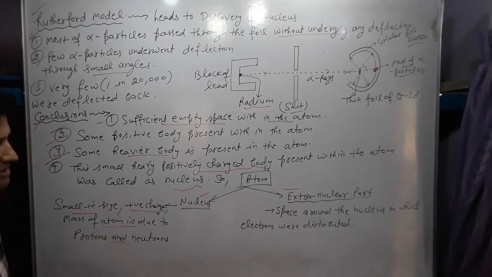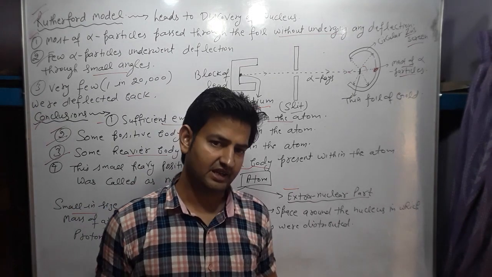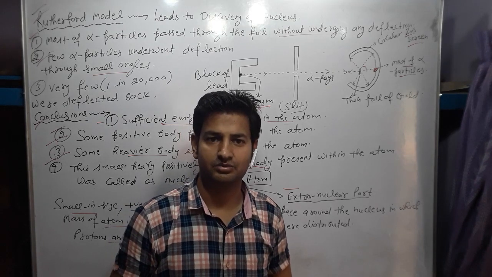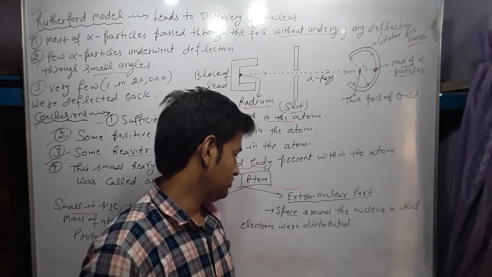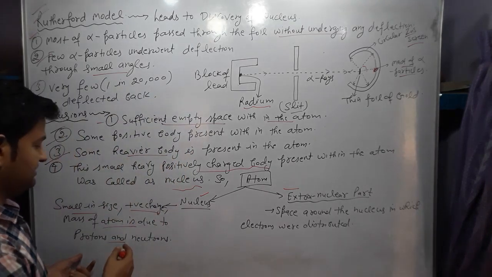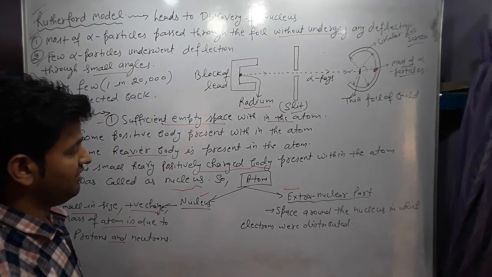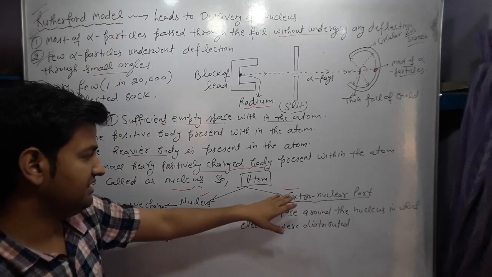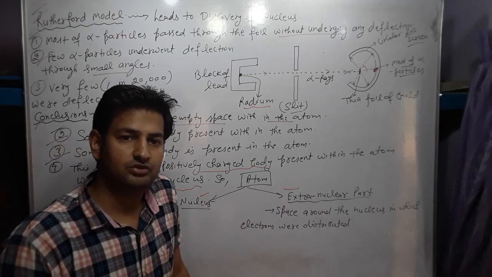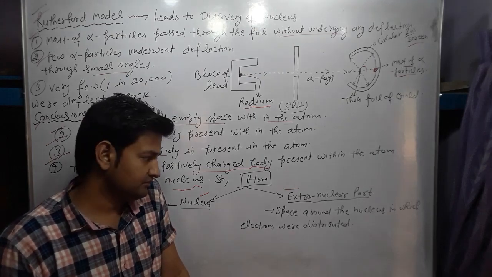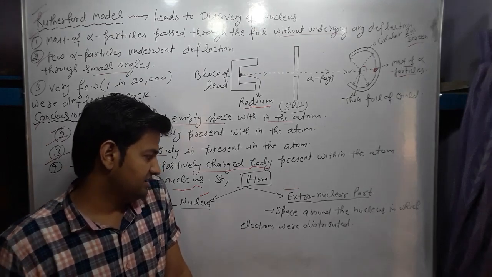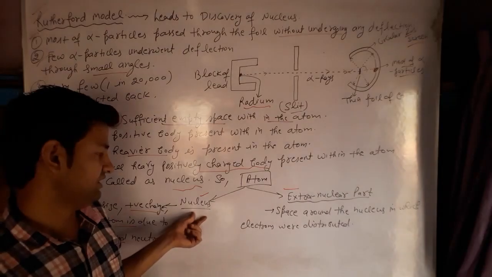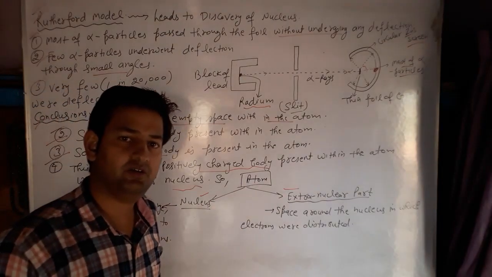The mass of the atom is mainly concentrated in the nucleus, due to the protons and neutrons present inside it. Electrons revolve around the nucleus in different orbits.